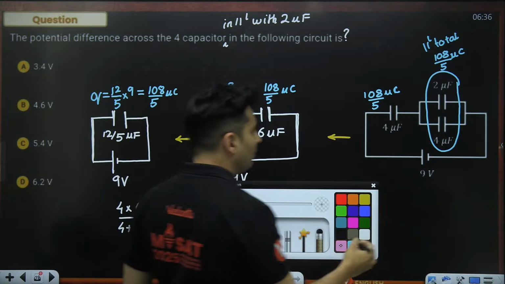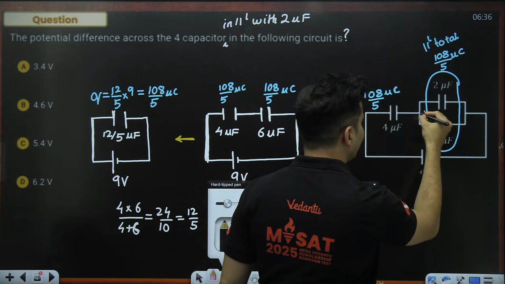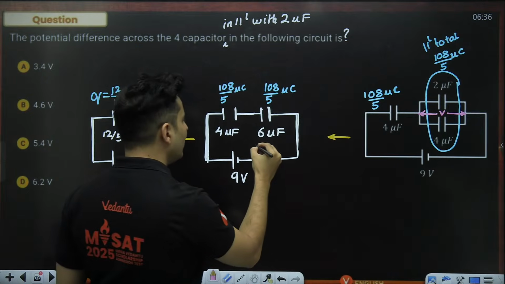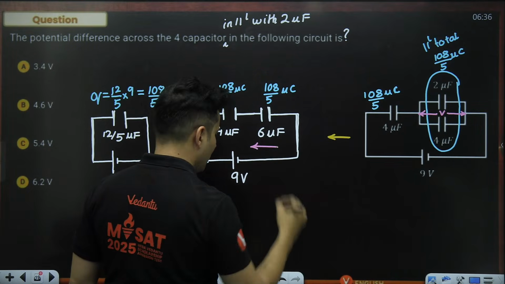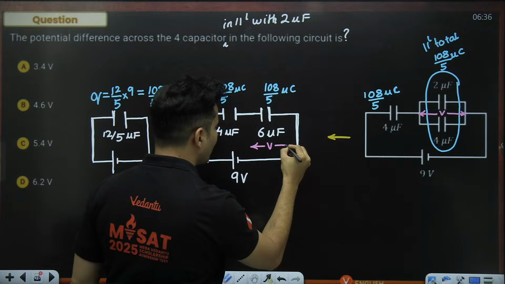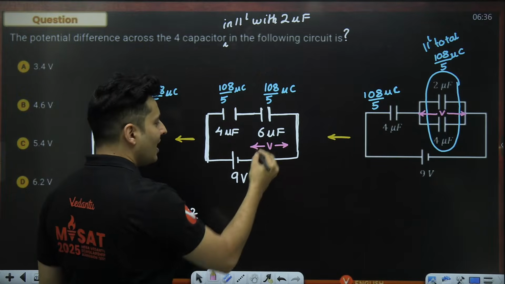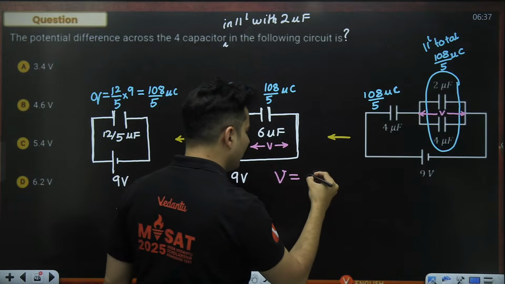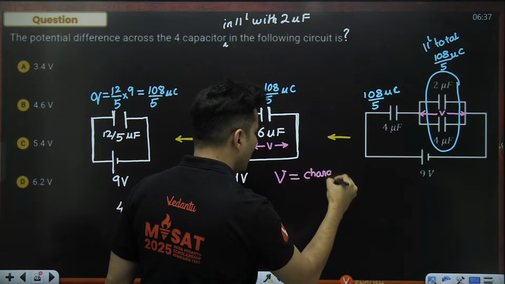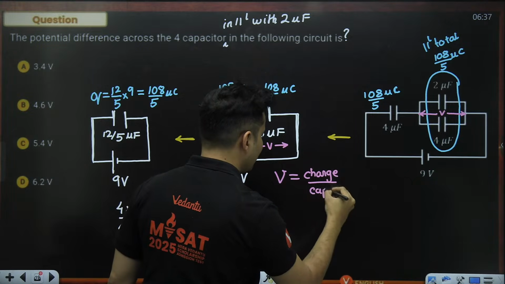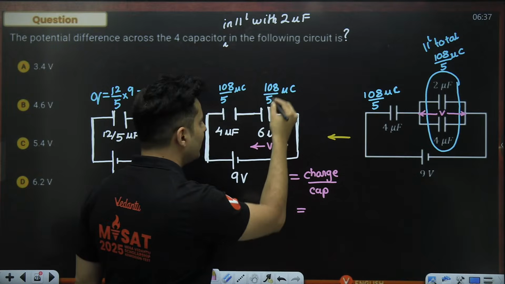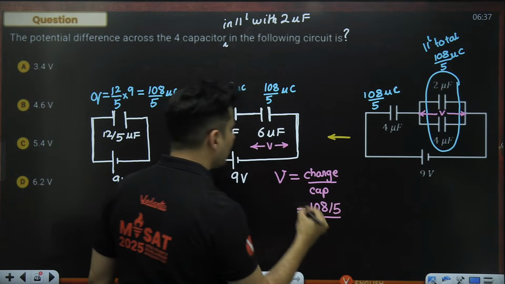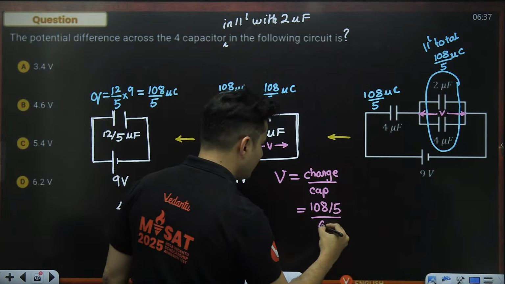So in parallel, one more thing happens. Whatever is the voltage drop over here will also be the same voltage drop across the 6 microfarad. And that voltage, Q is CV. So V is Q divided by C. So it will be nothing but charge divided by capacitance. And the charge over here is nothing but 108 divided by 5. Capacitance is nothing but 6.